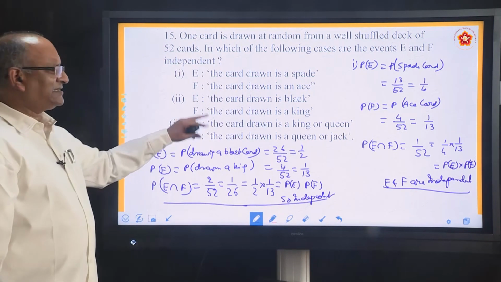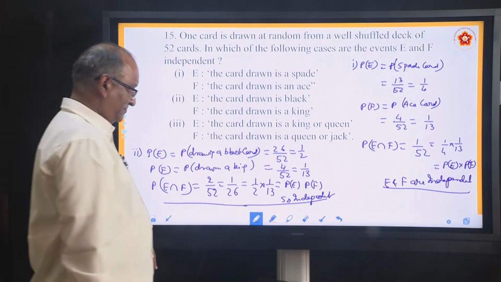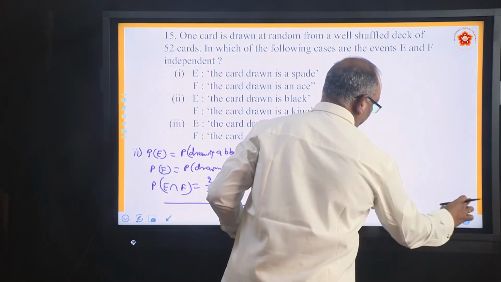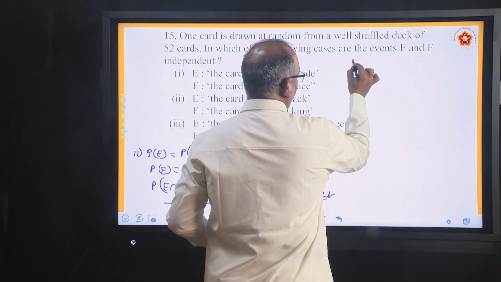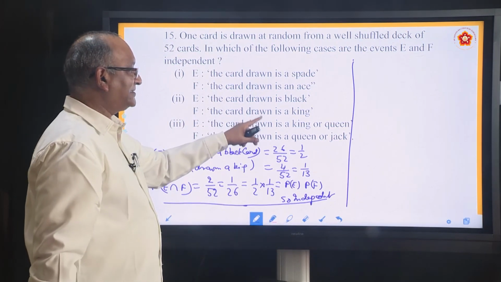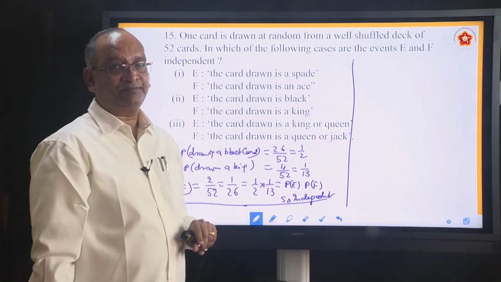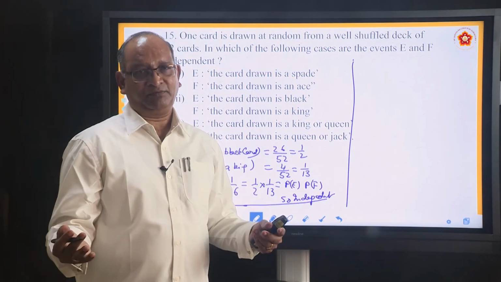We come to the last part of this particular problem. Yes. Let us take up the last one. He says E, the card drawn is a king or queen. How many kings are there? 4. How many queens are there? 4.